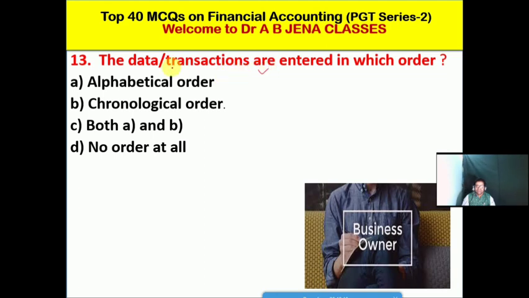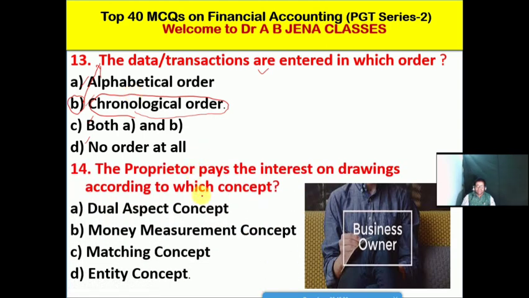इस ऑर्डर में डाटा और ट्रांजैक्शन एंटर होता है. A its alphabetical order, B its chronological order, C both A and B, D its none of the above. Friends, no doubt B is the right option for this MCQ. The data or transactions are entered in chronological order. So B is the right option for this MCQ.